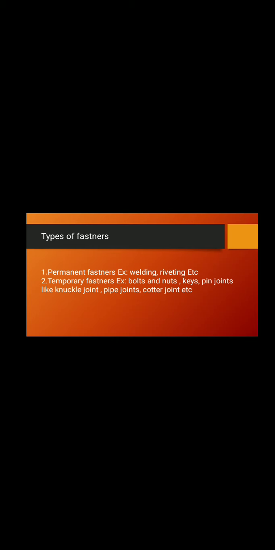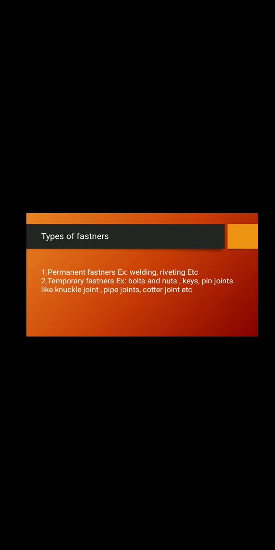Fasteners. A fastener is also known as a joint. Generally, fasteners or joints are used to make a connection between two machine elements. If you want to join any two machine elements, we require some fastener. So the fasteners are generally classified into two types: permanent fastener and temporary fastener.